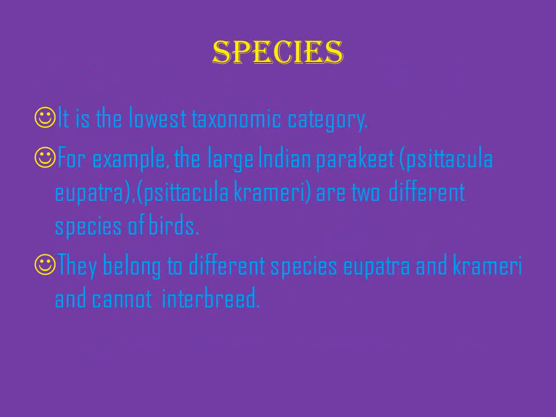Now in the classification, the basic unit, the basal unit is called species, the lowest taxonomic category. For example, if I want to introduce myself, what will I do? I am Sumangala. I have finished MSc, MPhil, B.Ed in zoology.